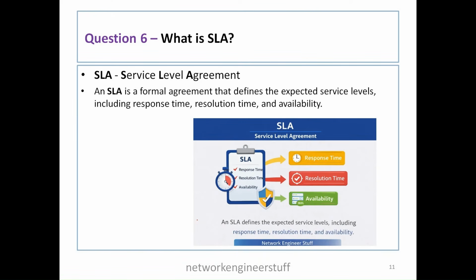SLA is nothing but a service level agreement, an agreement which defines the service level. A service level agreement, SLA, is a formal agreement that defines the expected service levels, including response time, resolution time, and availability. So let's say, in case of a failure,